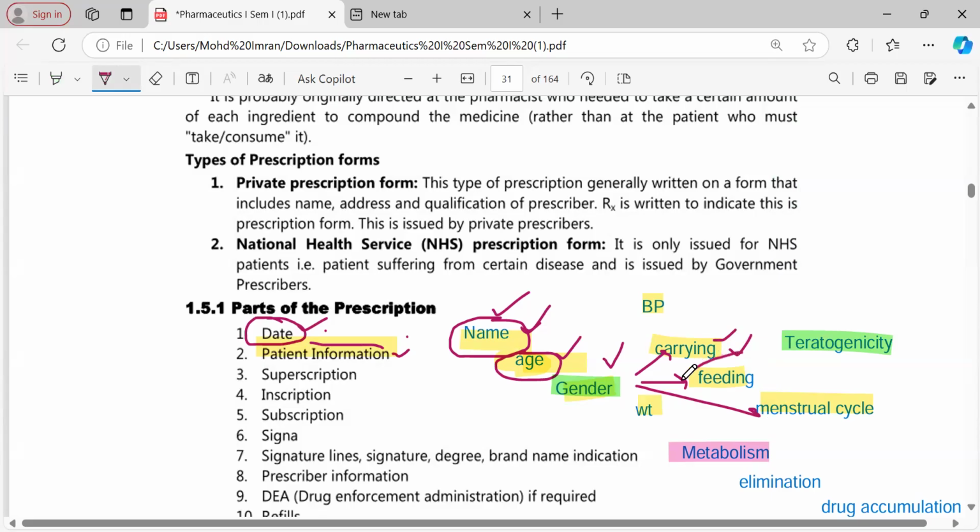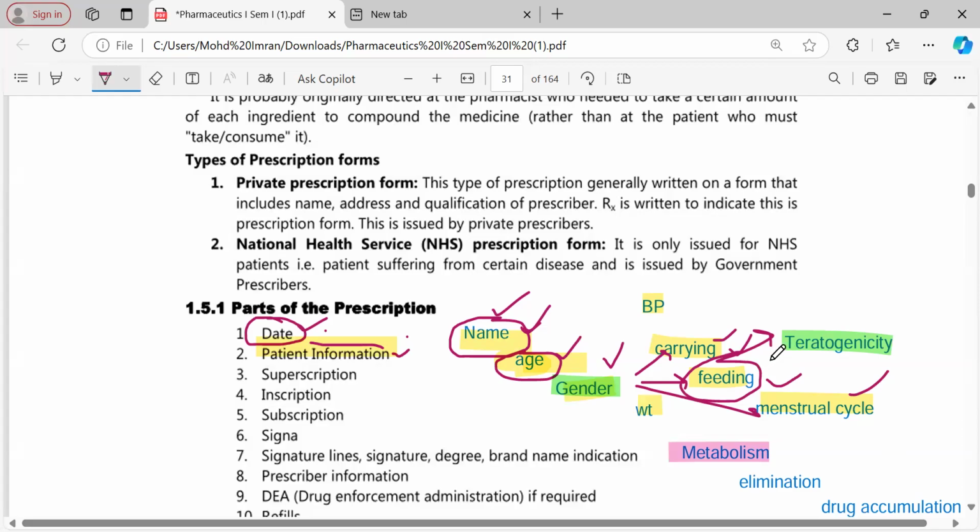Next, feeding woman related problems. There are many drugs which can be excreted in the milk, since mammary secretion happens. In that case, the drug can affect the children, especially CNS depressant drugs, habit forming drugs, and many other drugs should be avoided. Even in the menstrual periods and in feeding babies, if we give H1 and H2 receptor antagonists, it is going to affect the milk production.